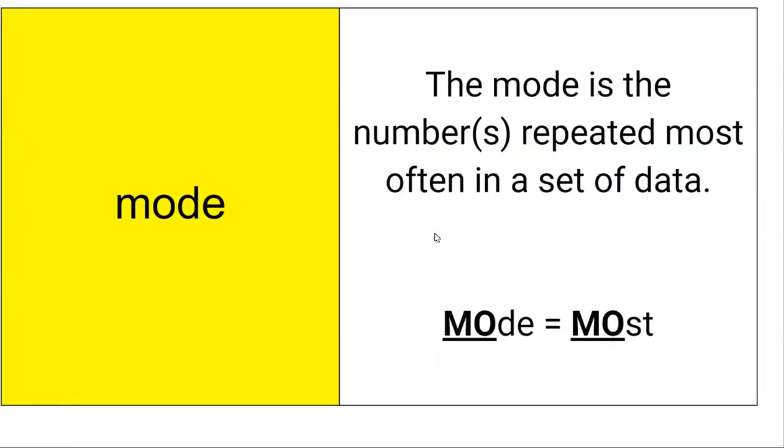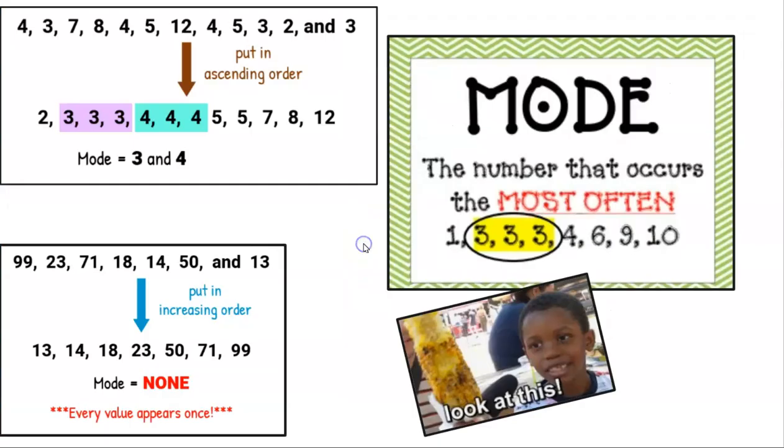All right. Mode. Again, we're talking about a set of numbers here. Mode is the number repeated most often in a set of data. Mode, most, mode, most. And I kind of emphasize the MO there. So in this sample, if you have your set of numbers, you always want to put them in order and see whatever number is repeated most often. So in this first example, I have 3 3s and 3 4s. So your mode is 3 and 4.